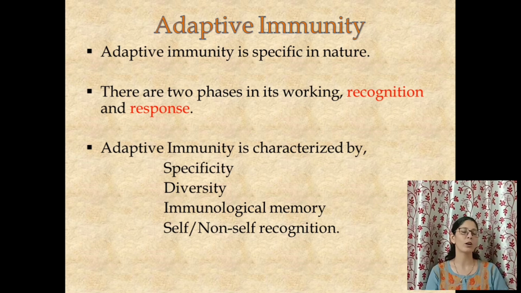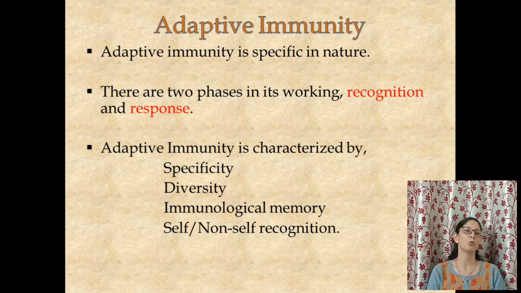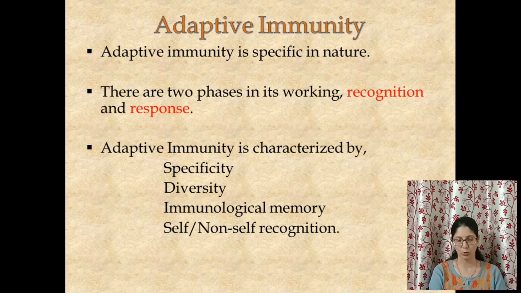Innate immunity doesn't work like this. To get a clearer picture, if innate immunity takes 7 days to kill Salmonella the first time, it will take 7 days to kill Salmonella on the 100th exposure also. So innate immunity does not have memory, but adaptive immunity has memory, and that is why it can recognize the pathogen on the second and subsequent exposures, and give a very quick and intense response.